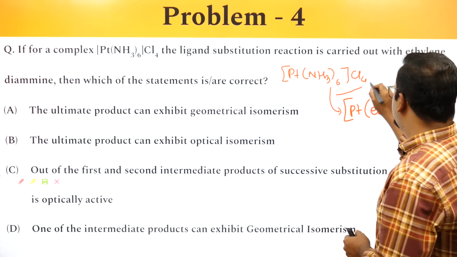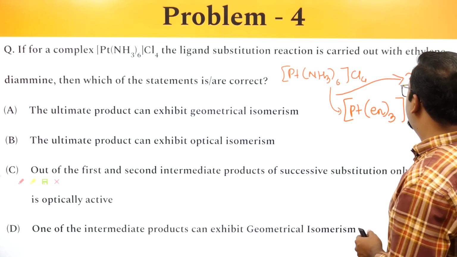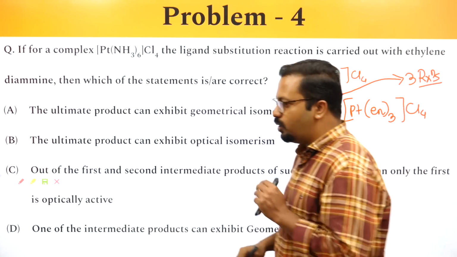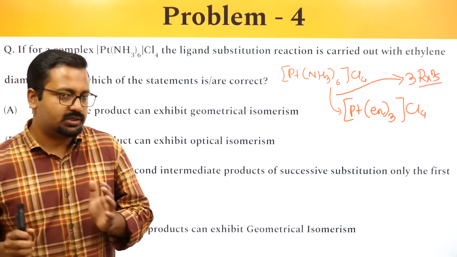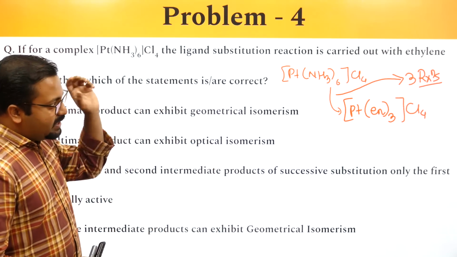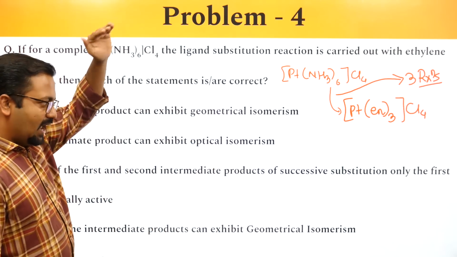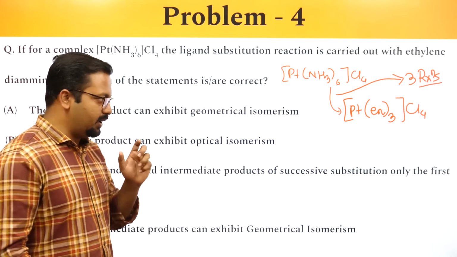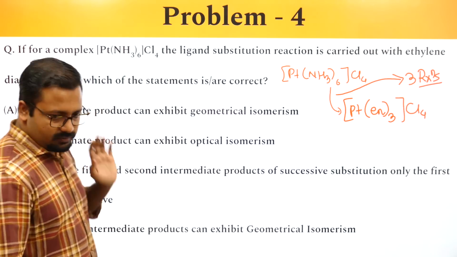We have to perform 3 reactions, or it will be a 3-step process. If it is a 3-step process, we are supposed to analyze the question at every step, to see what is happening.